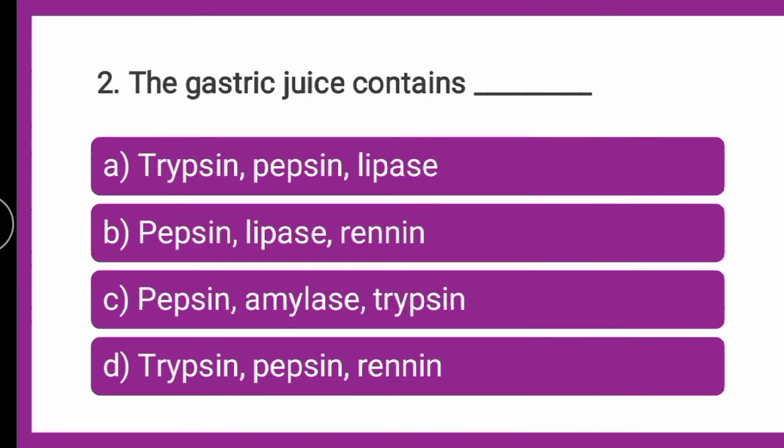Next question is, the gastric juice contains dash. Whether the gastric juice contains trypsin, pepsin, lipase; pepsin, lipase, renin; pepsin, amylase, trypsin; or trypsin, pepsin, renin. Which amongst the given is true about the composition of gastric juice? You can put your answers in the comment box fast. Till that we will go for the explanation.